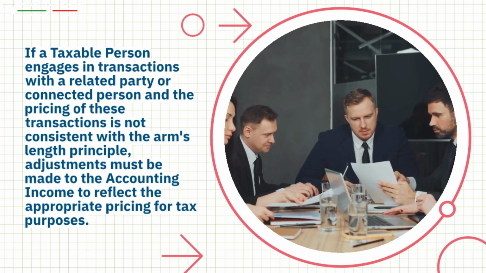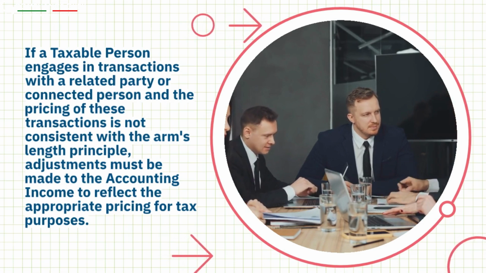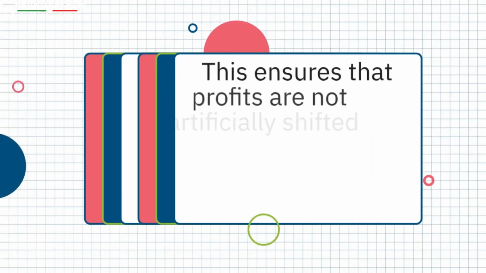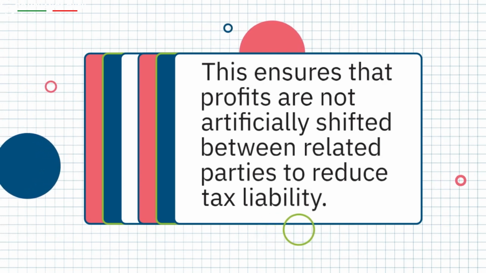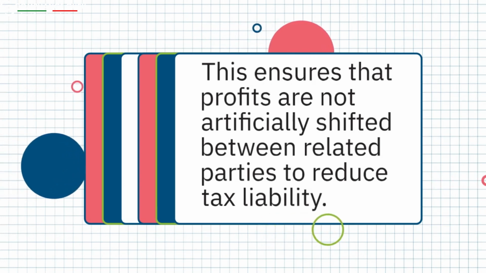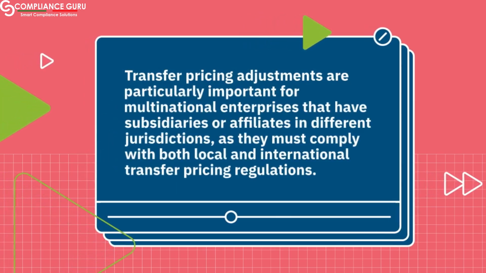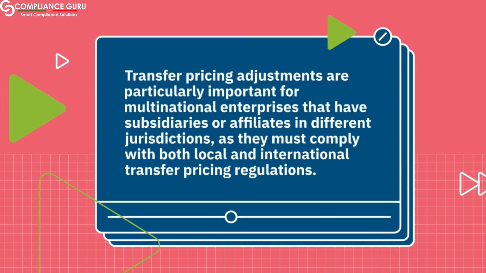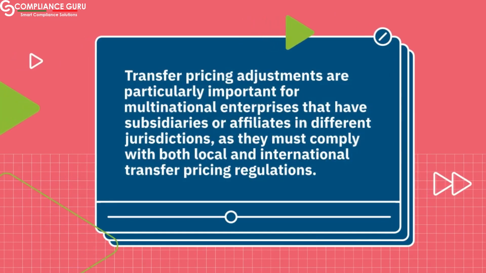adjustments must be made to the accounting income to reflect the appropriate pricing for tax purposes. This ensures that profits are not artificially shifted between related parties to reduce tax liability. Transfer pricing adjustments are particularly important for multinational enterprises that have subsidiaries or affiliates in different jurisdictions, as they must comply with both local and international transfer pricing regulations.